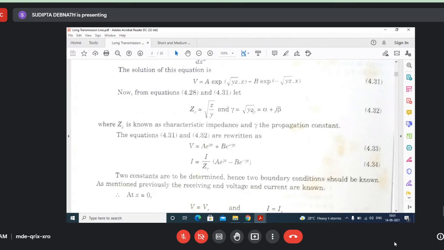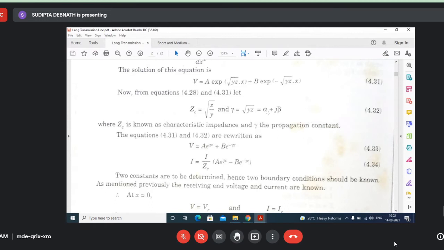Y equal to j omega C. So j omega will come outside, and in the root will remain LC, isn't it? So it is a complex term. If we neglect R, no real term will be there if we consider a lossless line.